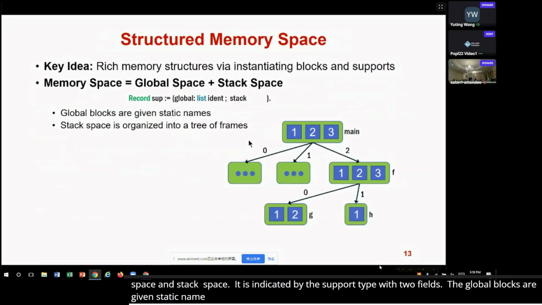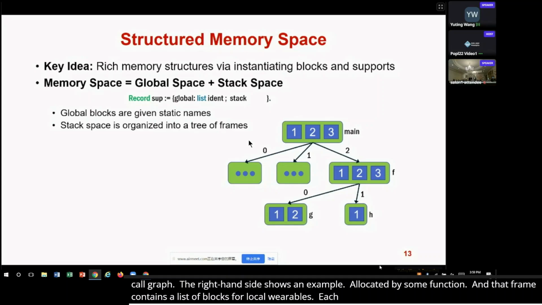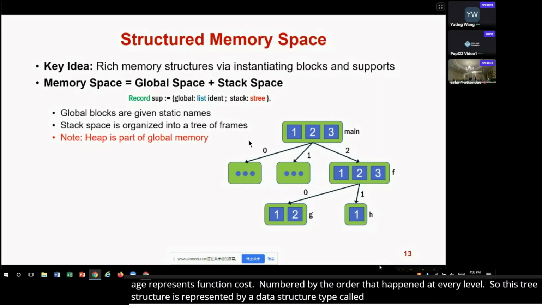The stack space is organized into a tree of stack frames, which mirrors the call graph. The right-hand side shows an example. Every node represents a stack frame allocated by some function. And every stack frame contains a list of blocks for local variables, each of which has a locally unique identifier. The edges represent function calls. They are numbered by the order that they happen at every level. So this tree structure is represented by a data structure type called S-tree. Note that we treat the heap as a part of the global memory managed by some kind of allocator.